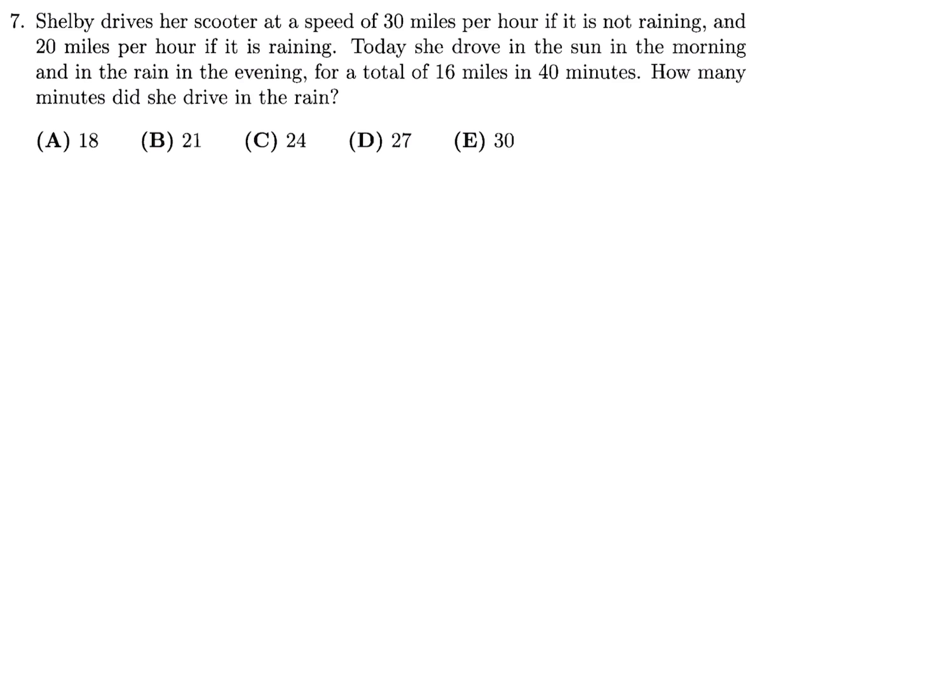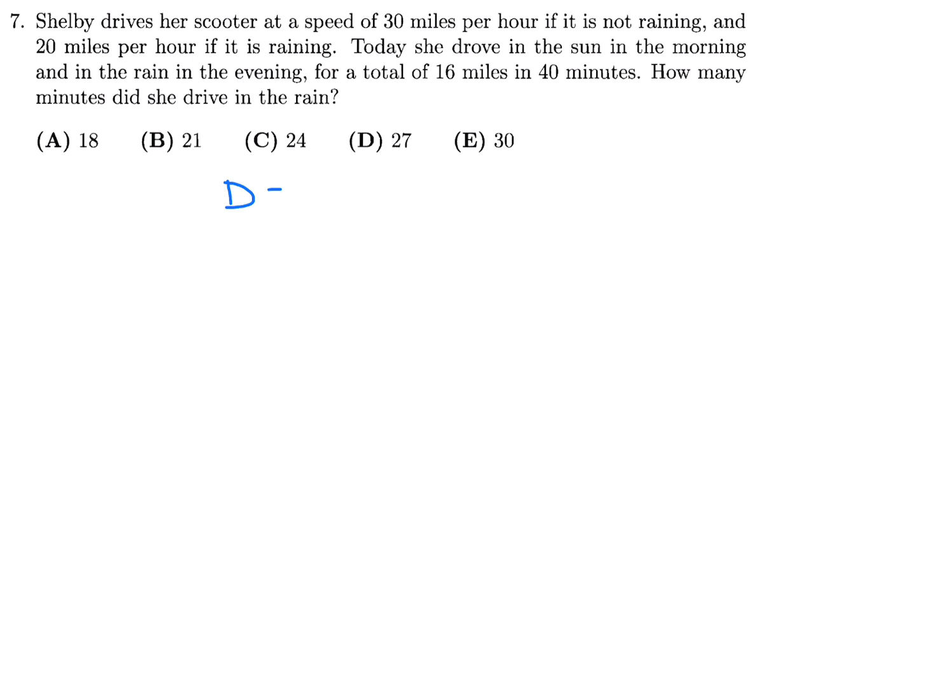Shelby drives her scooter at a speed of 30 miles per hour if it is not raining and 20 miles per hour if it is raining. Today she drove in the sun in the morning and in the rain in the evening for a total of 16 miles and 40 minutes. How many minutes did she drive in the rain?